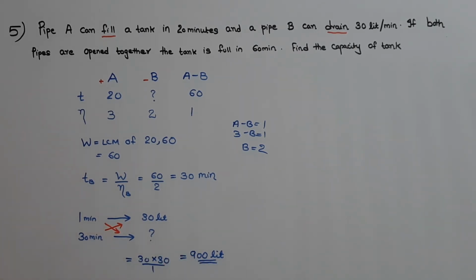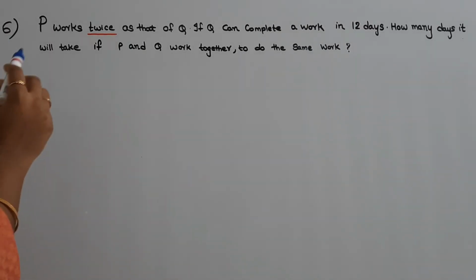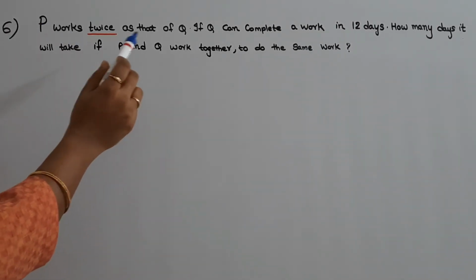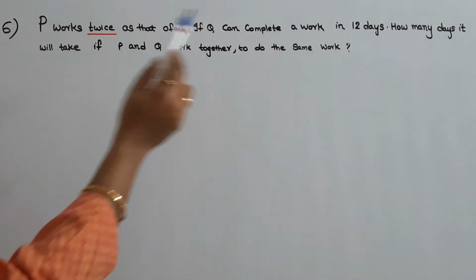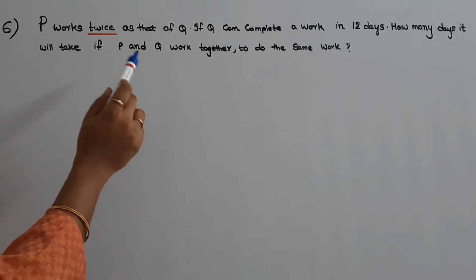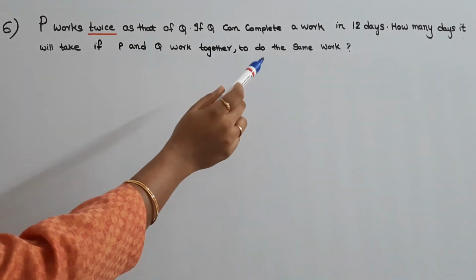This is the amount of water which B could drain completely. That is the capacity of the tank. The next question is, P works twice as that of Q. If Q can complete a work in 12 days, how many days will it take if P and Q work together to do the same work?